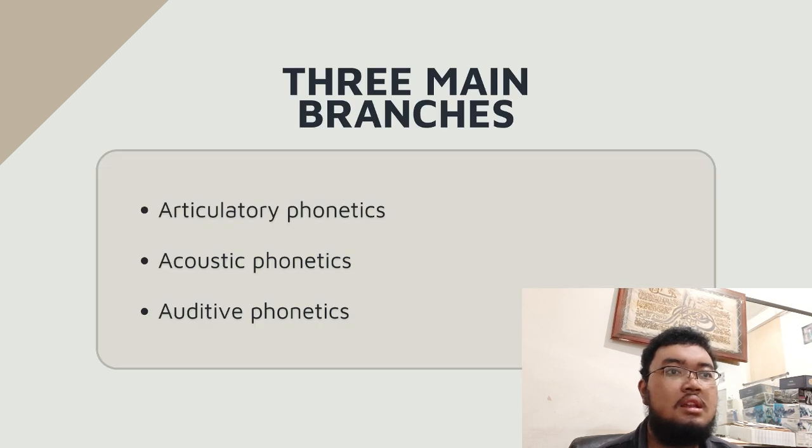Now, there are three main branches in phonetics: articulatory phonetics, acoustic phonetics, and auditory phonetics. Articulatory phonetics is how speech sounds are produced by the articulators: tongue, lips, vocal cords, etc. The keyword here is the emission of sound, vocal tract, and articulation.